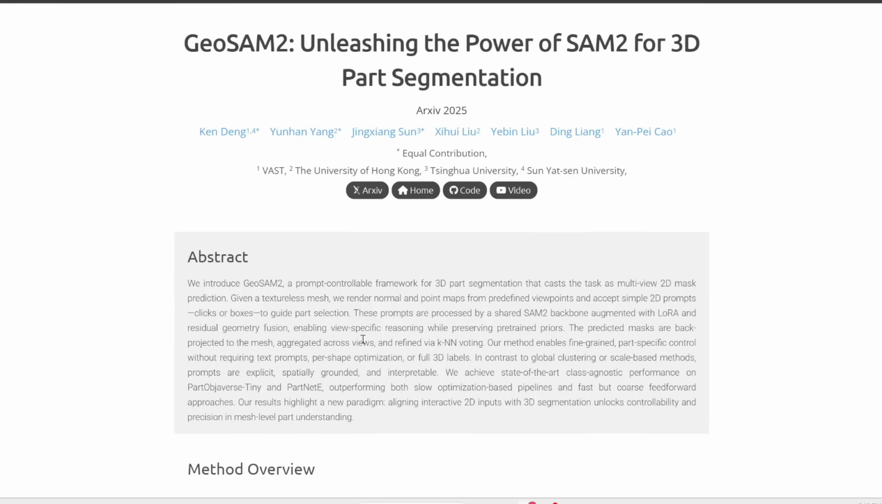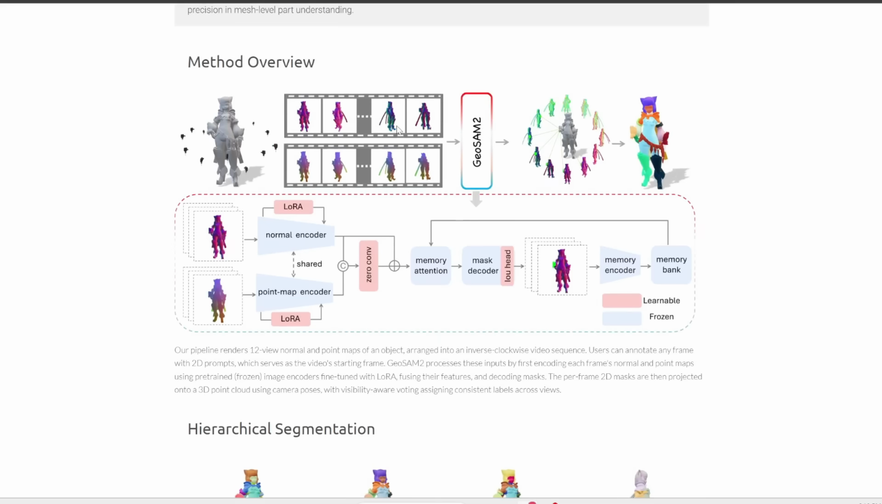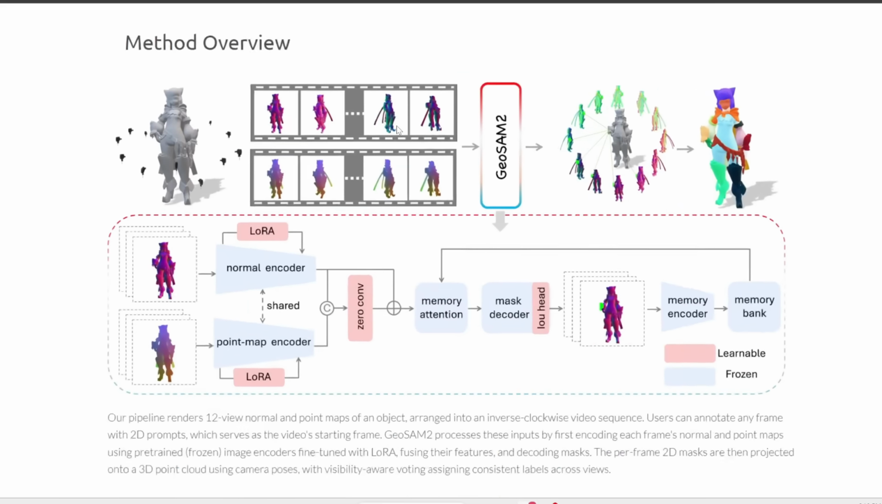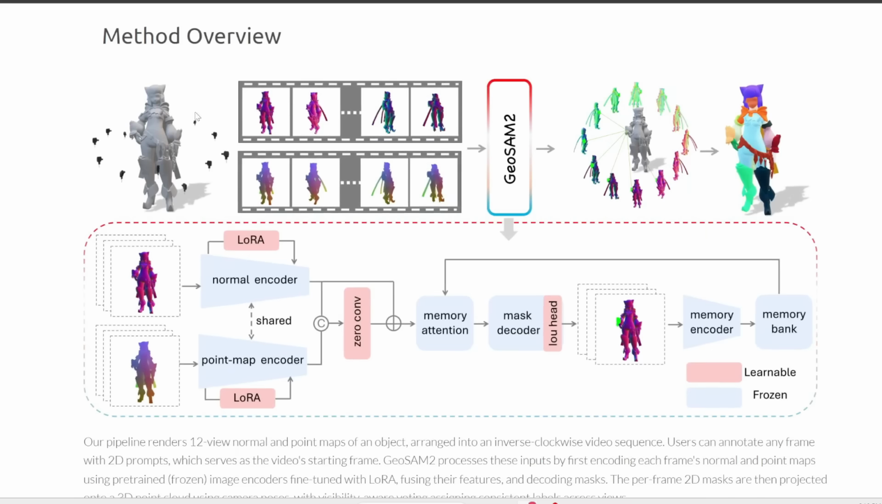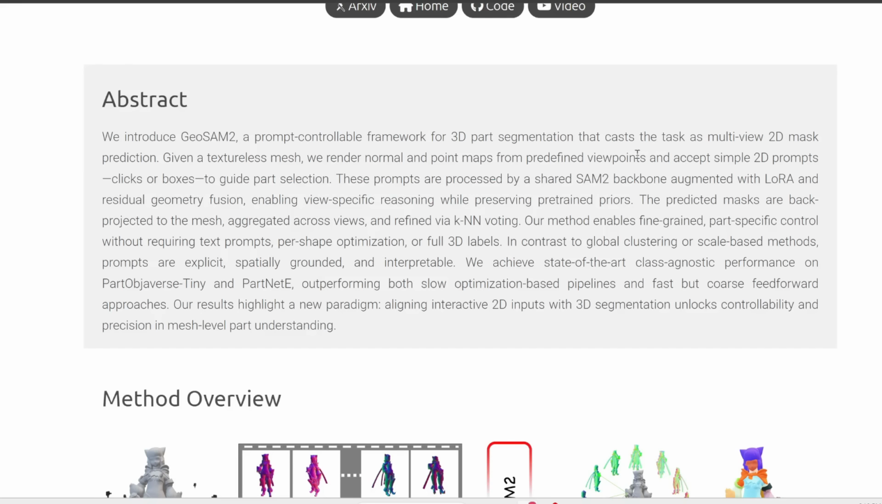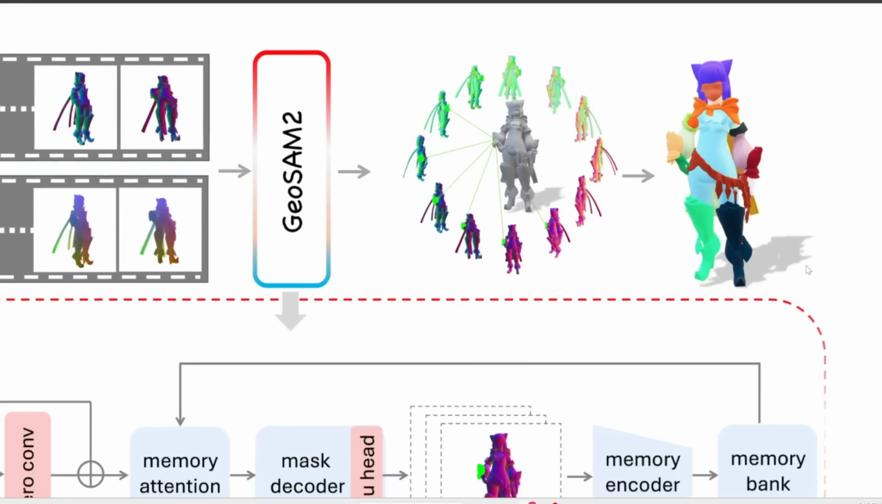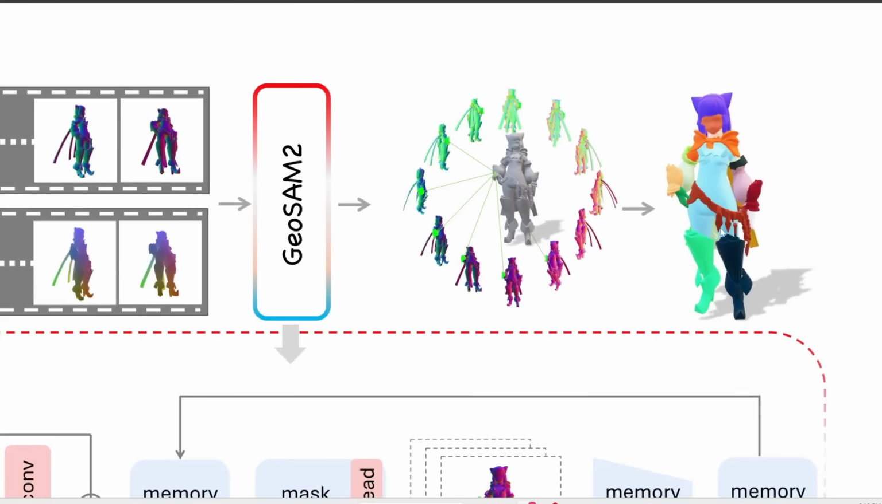Next up, this AI is also state-of-the-art. It's called GeoSam2, and this is a really accurate way to identify and segment different parts of a 3D object. It takes in a 3D mesh like this, and it can also accept simple prompts, so you can click on the 3D model or draw boxes on the 3D model to guide the segmentation. And in the end, you'll get a result like this.